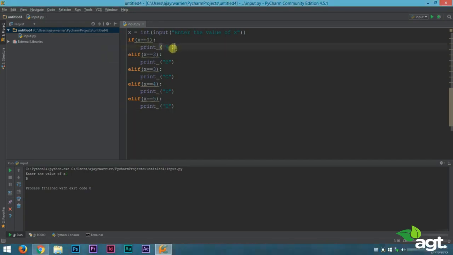If x is equal to 1, then we'll print a and then stop the program. It will not check if x is equal to 2. The same way, if the value of x is equal to 2, then it will stop there. It won't check if the value of x is 3 or x is 4 or the value of x is 5, because Python already knows that the value of x is 2. That is how the elif statement works. We will have more understanding of this as we write more programs using elif statements.